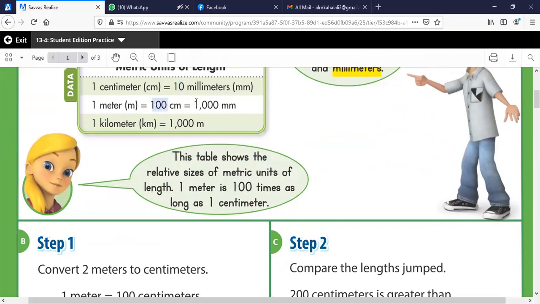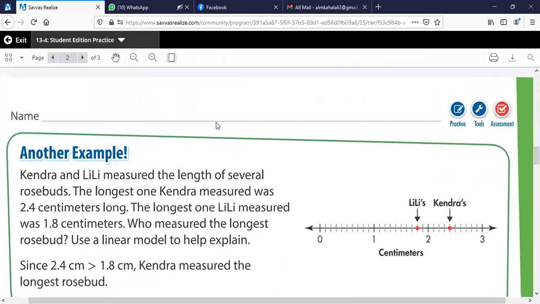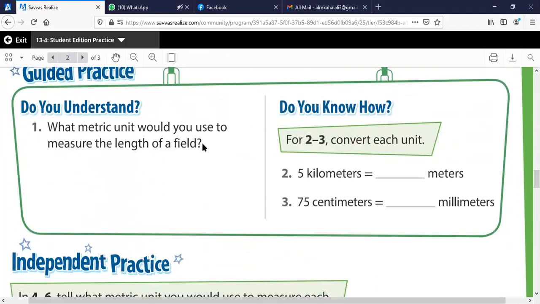I will just multiply by these numbers. Okay, now let's go to see more examples. Okay, now let's see here. 5 kilometers, I want to convert it into meters. Okay, now the relationship above, what is it?